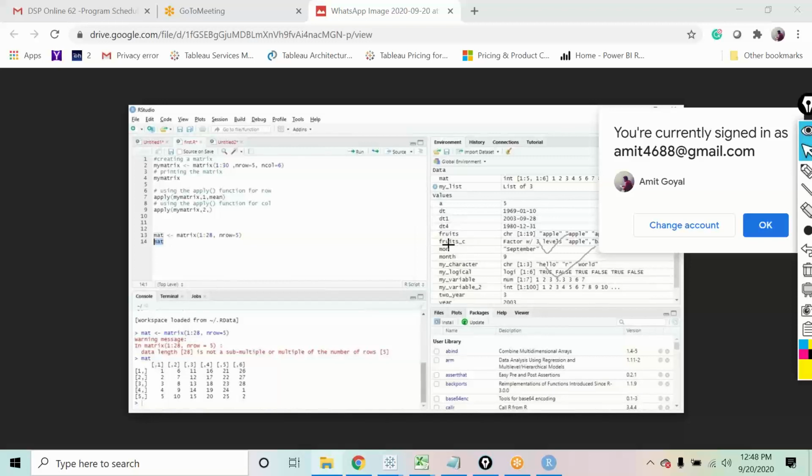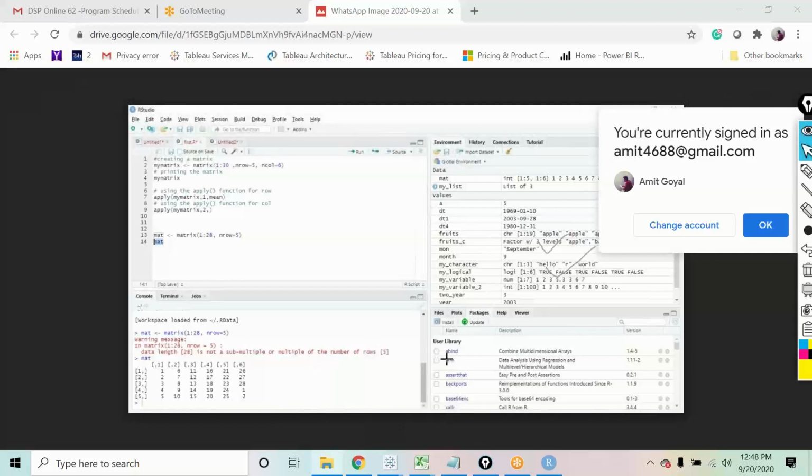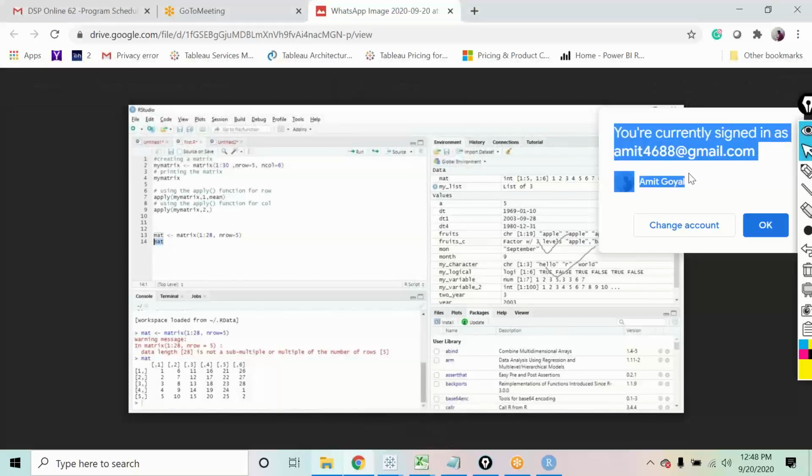You created this one, right? Yes, sir. For the matrix, you previously got an error that the data length is not a multiple of the number of rows, which is 5. Then, what is this mat? The mat is a variable, a vector matrix we are creating in line 30.